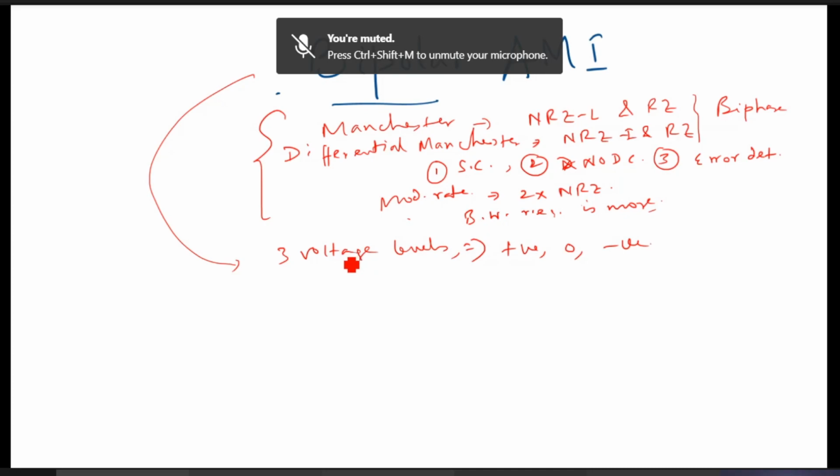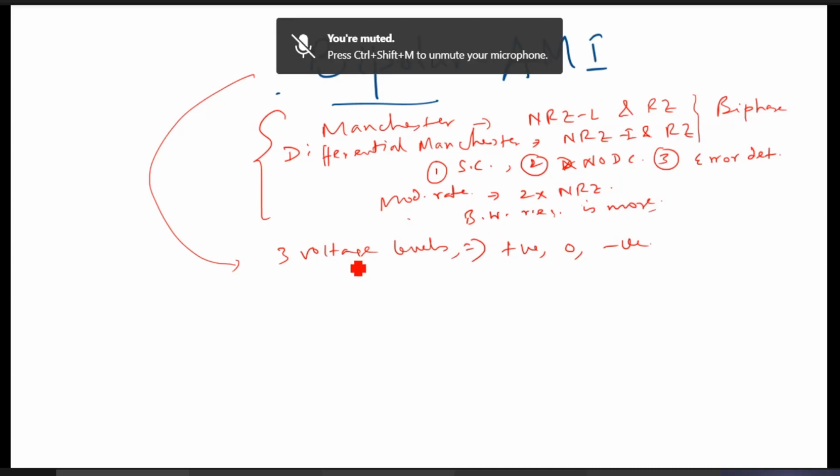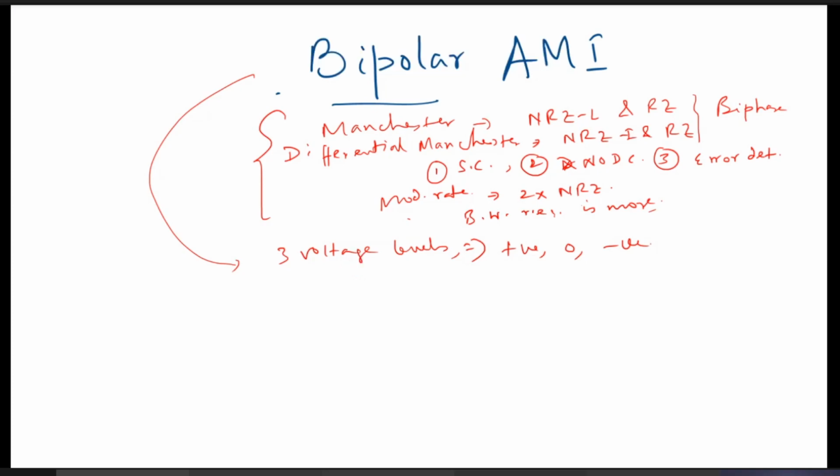So neutral, 0 voltage, represents binary 0, and if ones are there, then the voltage level will alternate between positive and negative. The opposite variation of AMI is called pseudo ternary.